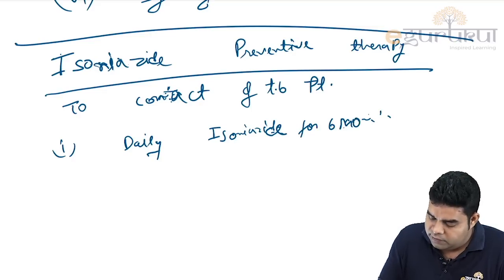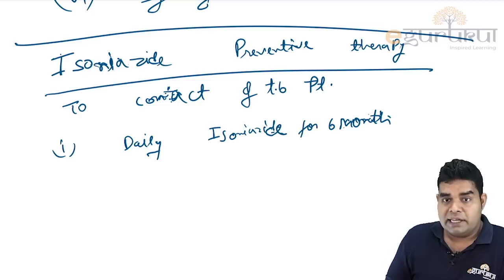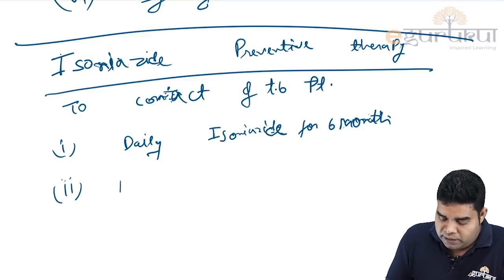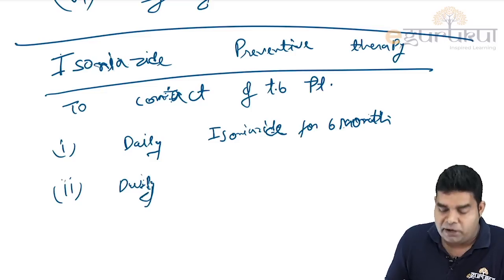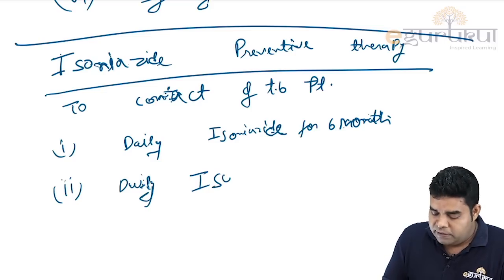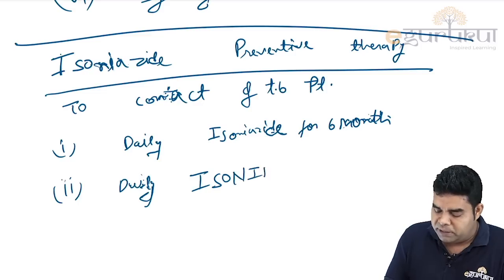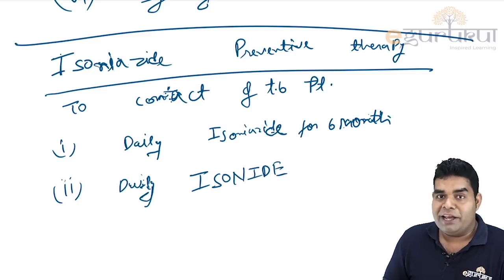Second thing, the second option that they are suggesting is that if we give daily isoniazid plus rifabutin, then we need not give it for 6 months. We need to give it for only 1 month.